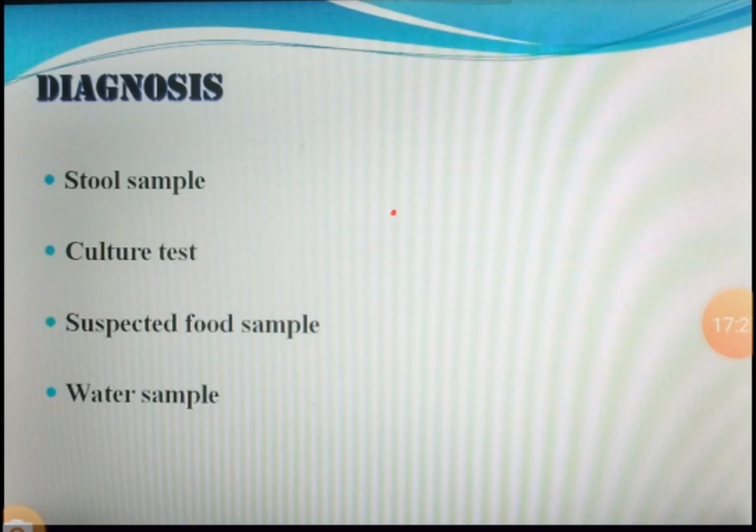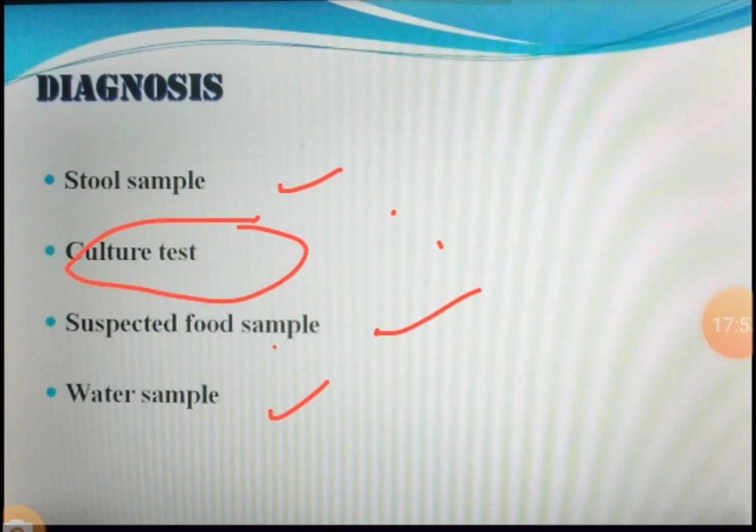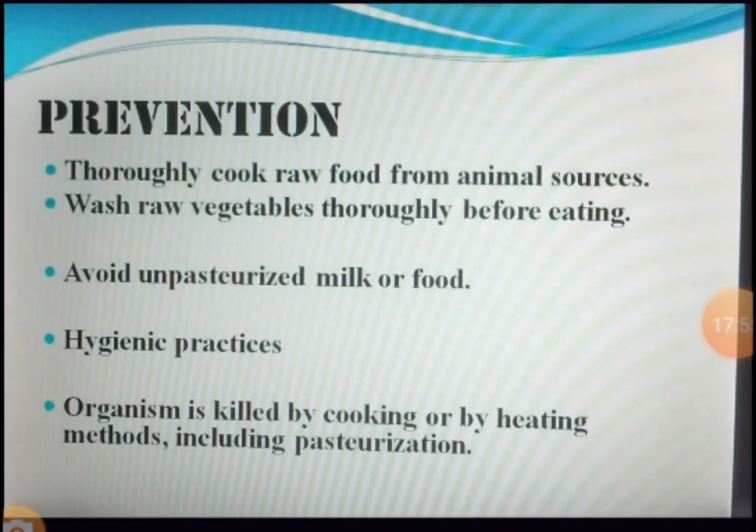Diagnosis: what are the samples that you can check? Generally the stool sample is taken, because if the person is infected, he will shed these different types of E. coli. So a stool sample can be taken, a water sample can be taken, and the suspected food sample can be taken. Gram staining is done, and culture testing is done to check the presence of this organism.